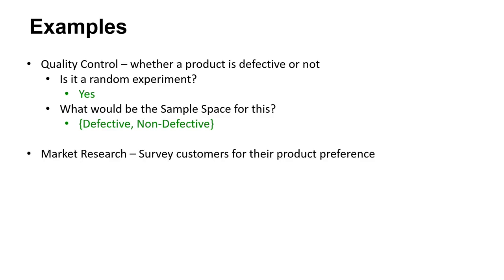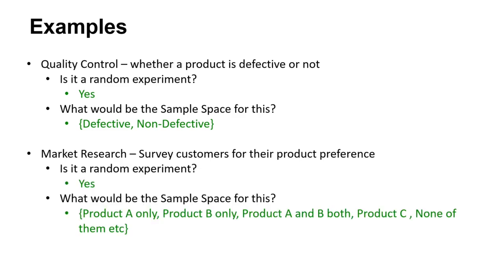Market research, survey customers for their product preferences, whether they like product A, product B, product C. So is it a random experiment? Yes, it is a random experiment. And if you look at this sample space for this, it could be they only liked product A, or only liked product B, product A and B both, product C, or none of them. So this is also a random experiment. Heating water at 100 degrees Celsius.